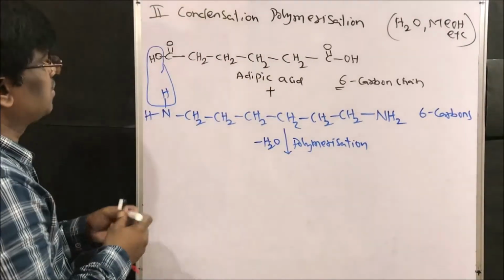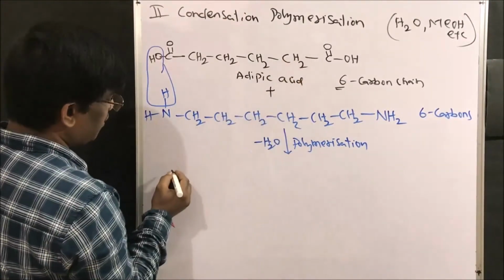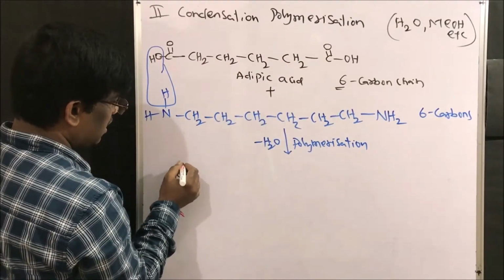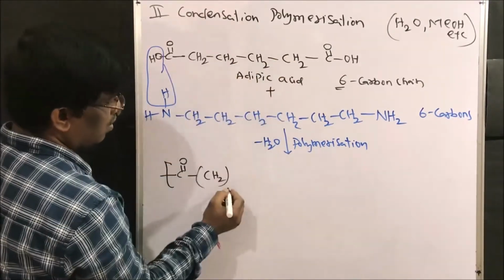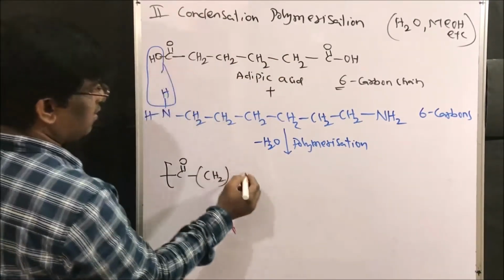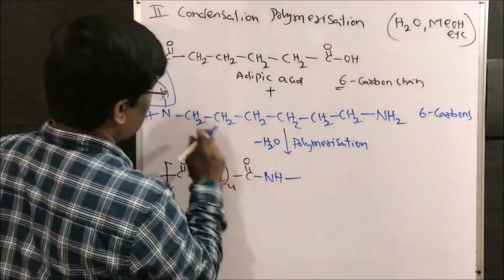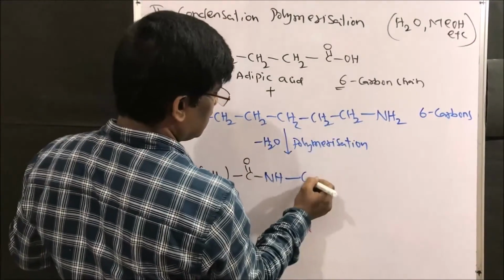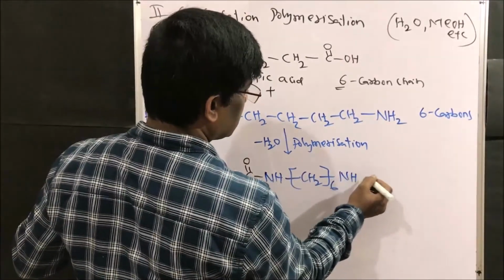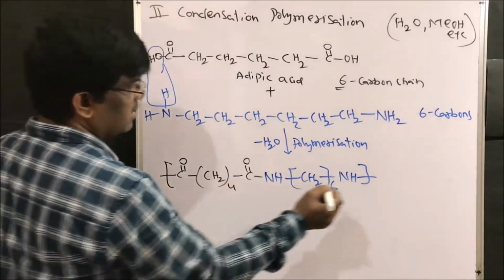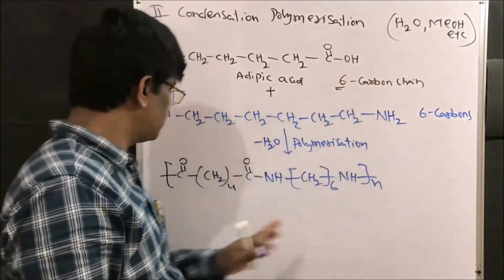This side forms this, and I am writing this carbon here, C, CH2. How many CH2s are there? 1, 2, 3, 4. 4 CH2s. This CO, water is removed. NH. 1, 2, 3, 4, 5, 6. CH2, 6, right? Then NH, another H will be polymerized.